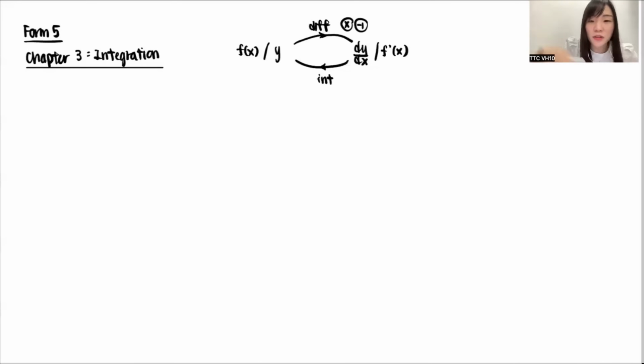Why are you confused? You times first, then you minus 1. For integration, it is reversed. So times will become divide, and minus will become plus. But because the sequence is also reversed, minus 1 reversed will be plus 1, and times reversed will be divide. So it is plus 1 first, only then divide, not divide first. Don't get confused, later on you will remember everything. So this is the basic about integration.